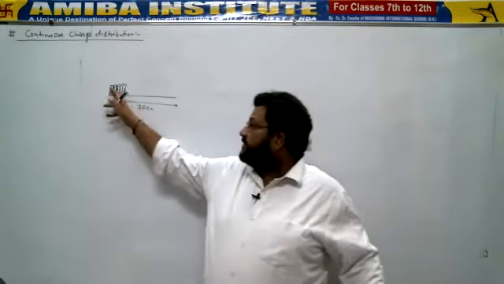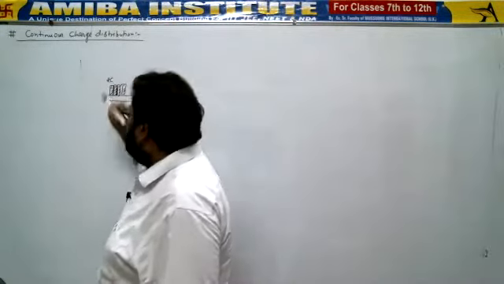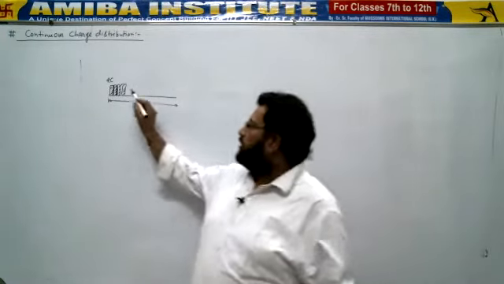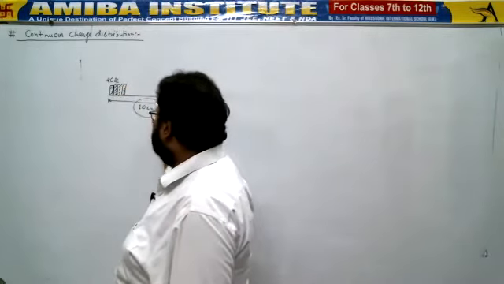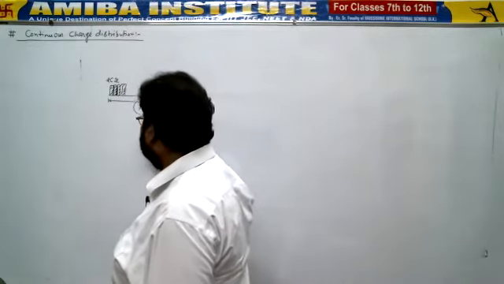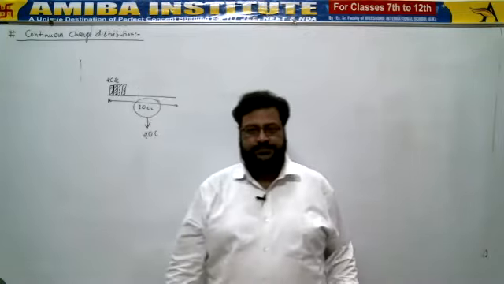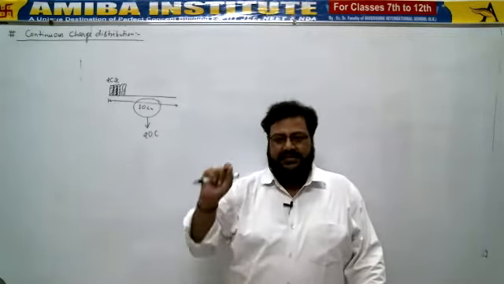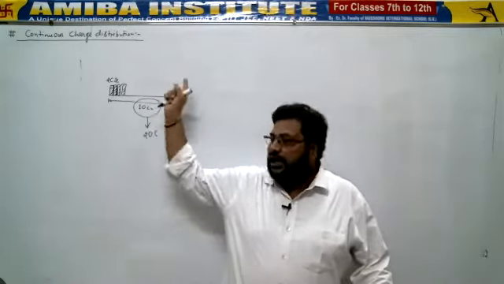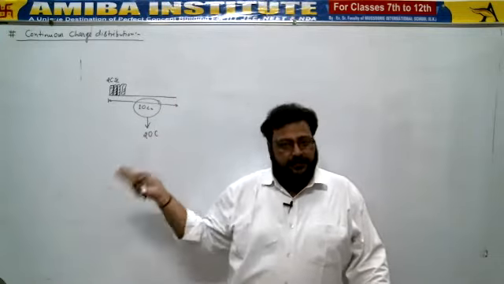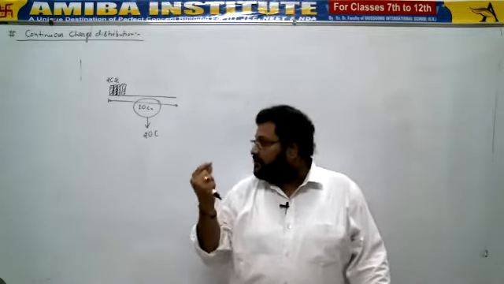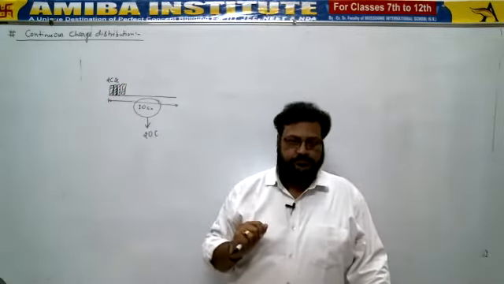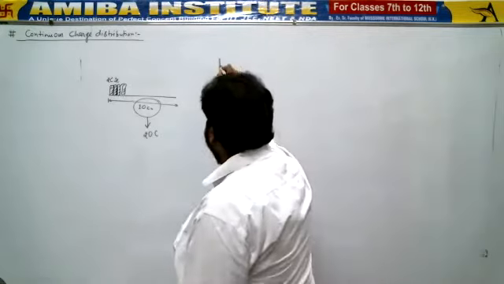For example, if 1 centimeter contains 2 coulomb, then each centimeter should contain how much charge? 2 coulomb, 2 coulomb, 2 coulomb. So we can say 10 centimeter would contain how much charge? 20 coulomb. And vice versa. If I say a 10 centimeter length contains a continuous charge distribution of 20 coulomb, then each 1 centimeter would contain how much charge? 2 coulomb. Got it?